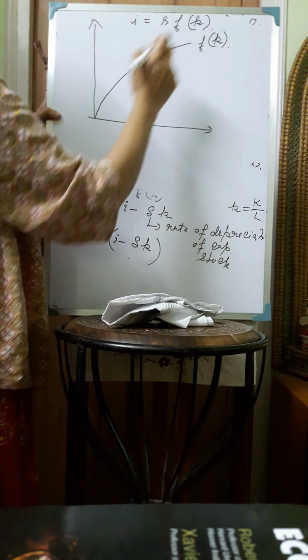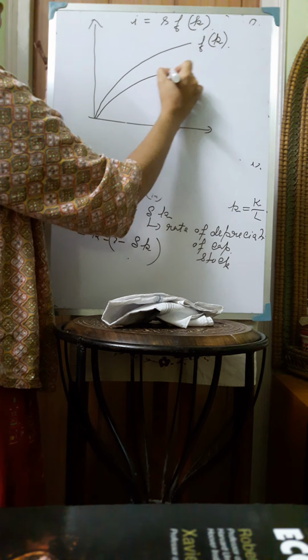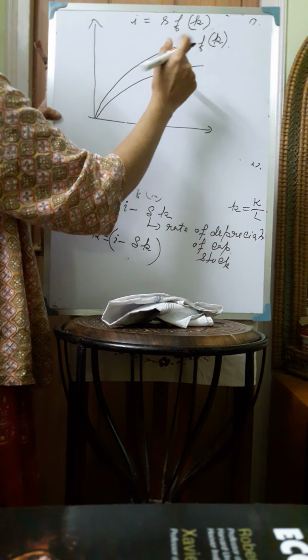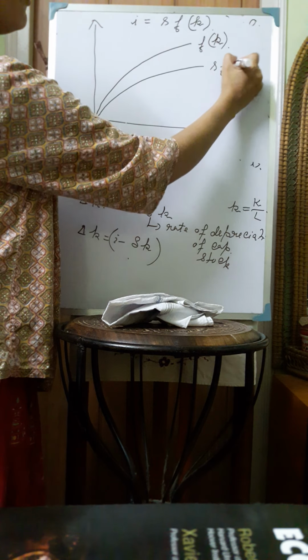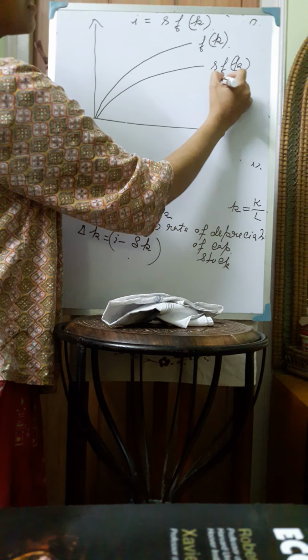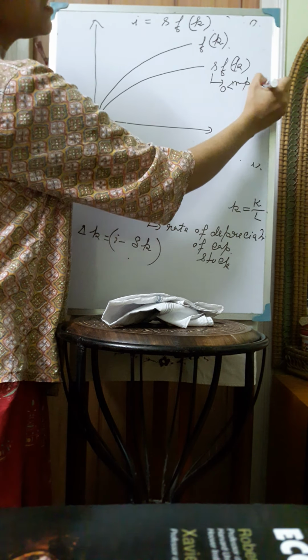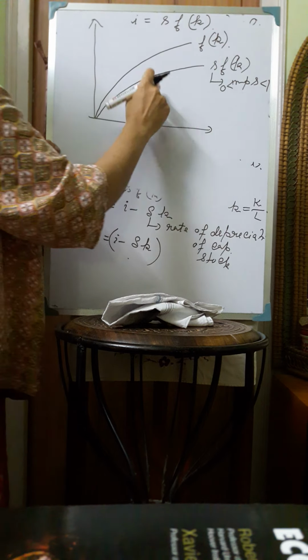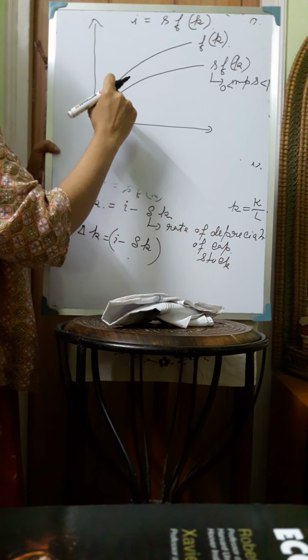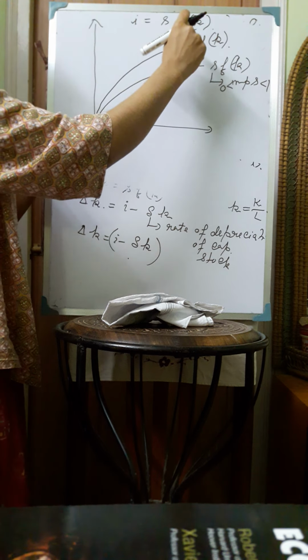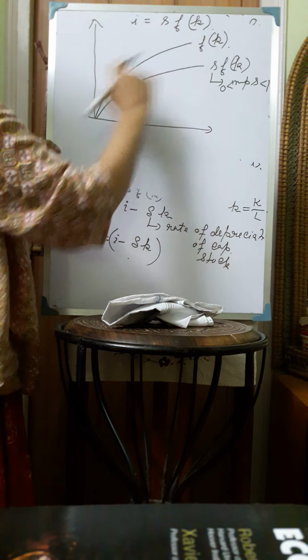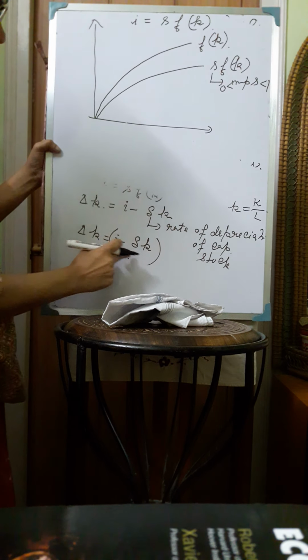Now what is S into f(k)? S is the MPS, and we know that MPS lies between 0 and 1. So therefore the s f(k) curve is lower than the f(k) curve. So s f(k) is here.